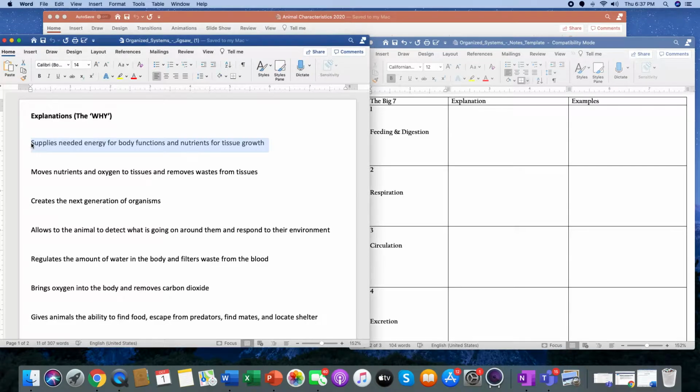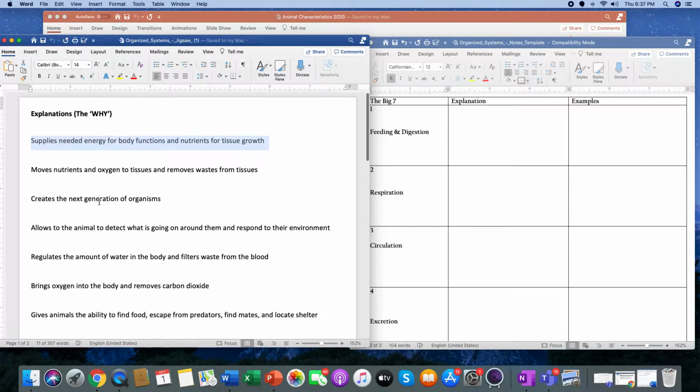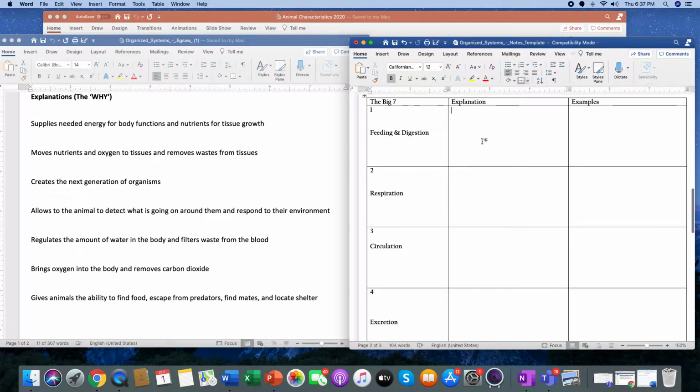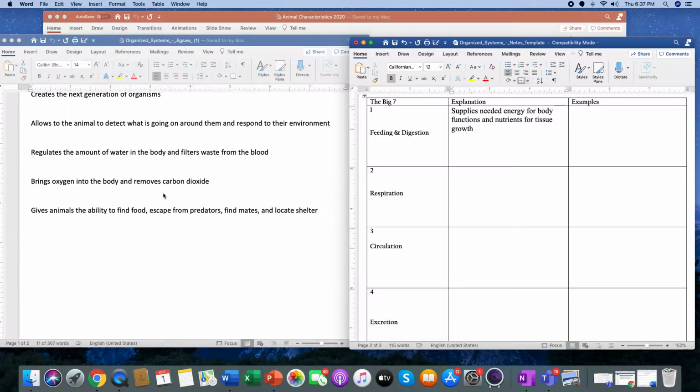But in the explanation of feeding and digestion would be supplies needed to energize. You want to know what? That looks pretty good to me. So supplies needed, needed energy for the body functions and nutrition. Yep. Let me do a copy. Let me make sure. Move nutrients and oxygen. No, that's not food. Create next generation. No, none of this quite looks right to me. So I think I'm going to put that right in there. You need to know that for the test. Trust me, or the quiz, okay?